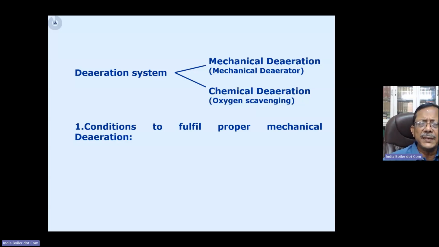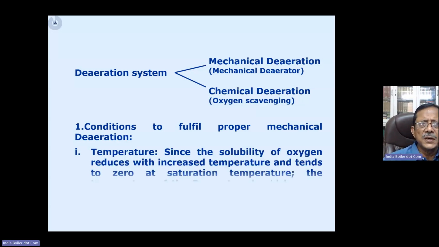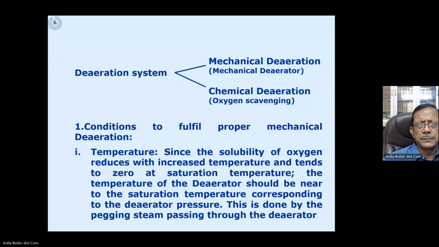So proper mechanical deaeration is first the temperature. As I told you, when the temperature reaches saturation temperature, the solubility of oxygen becomes zero. So we write that since the solubility of oxygen is reduced with increase in temperature of the water and tends to become zero at saturation temperature, we need to maintain the temperature as near to the saturation temperature corresponding to the deaerator pressure, right?